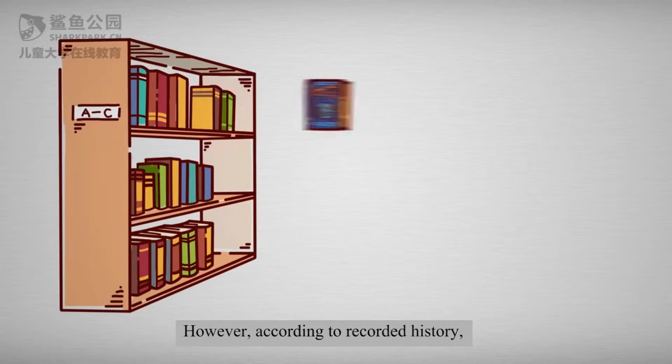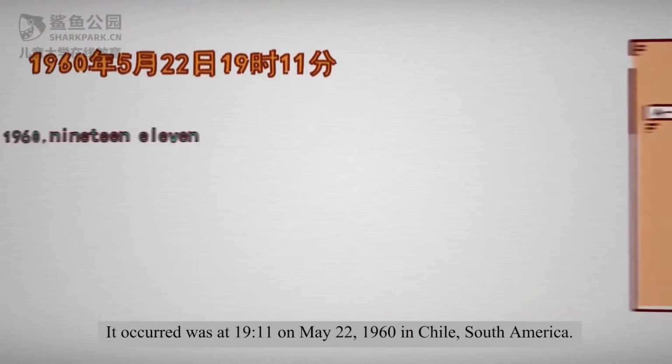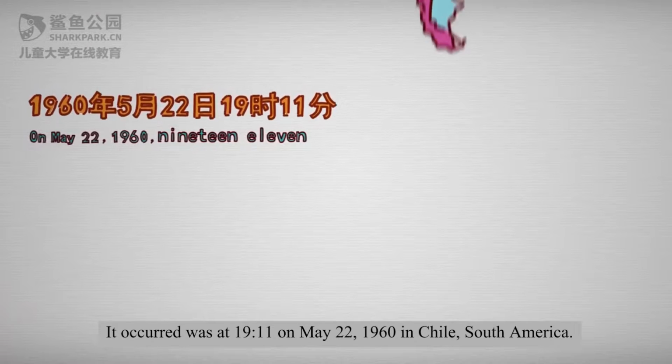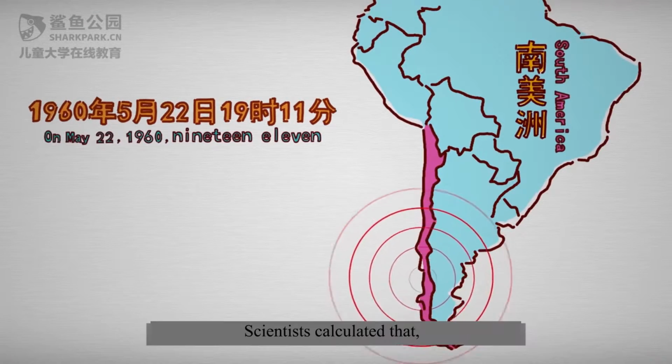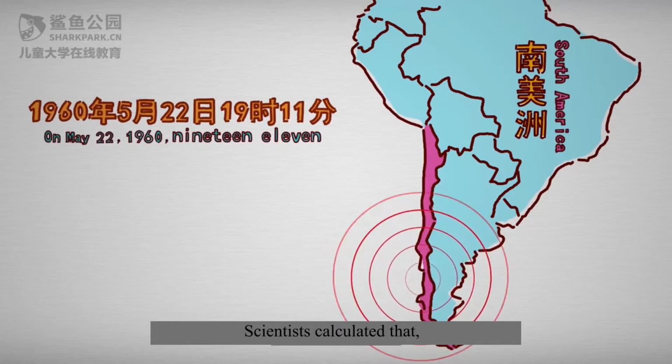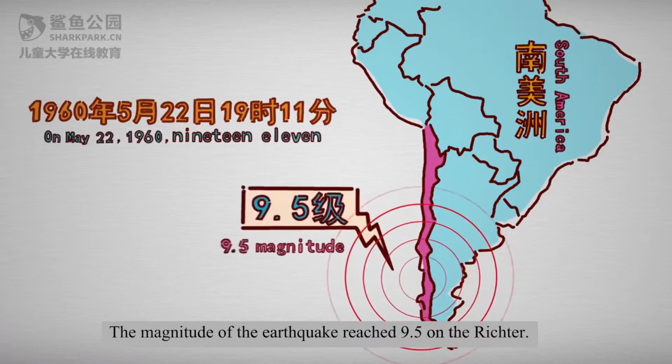However, according to recorded history, the largest earthquake ever occurred at 19 hours 11 minutes on May the 22nd, 1960 in Chile, South America. Scientists calculated that the magnitude of the earthquake reached 9.5 on the Richter scale.